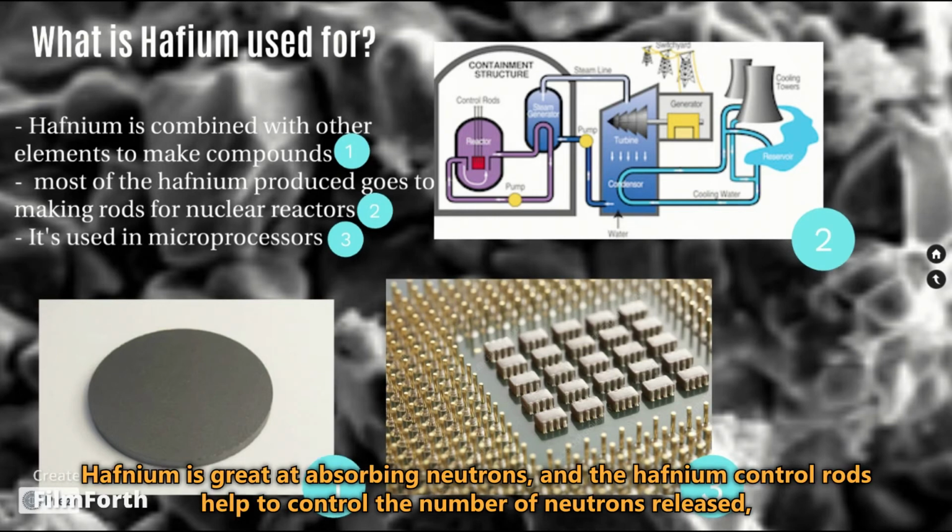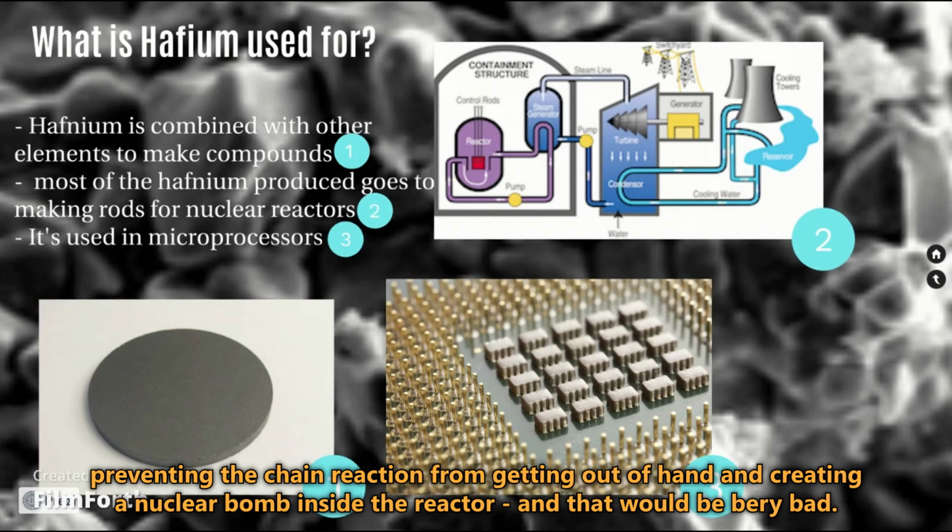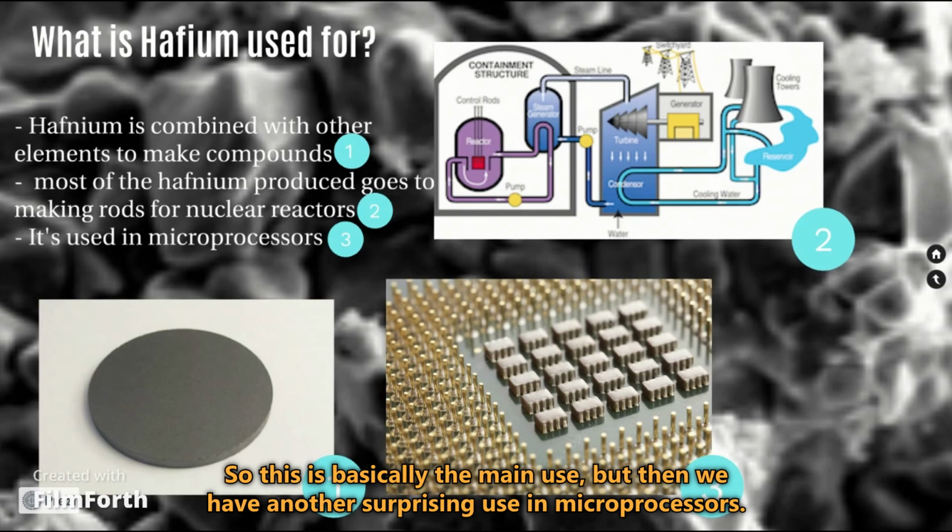Hafnium is great at absorbing neutrons, and the hafnium control rods help control the number of neutrons released, preventing the chain reaction from getting out of hand and creating a nuclear bomb inside the reactor. And that would be very bad. So this is basically the main use.